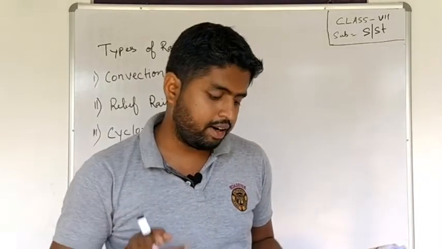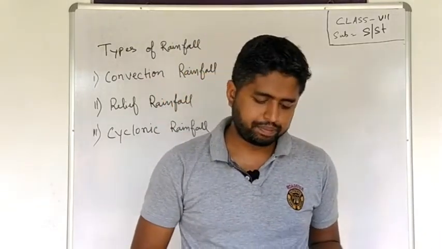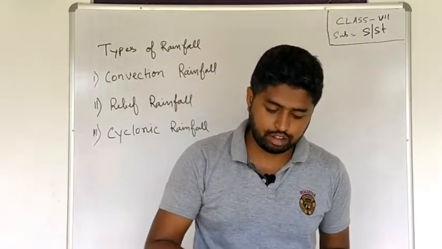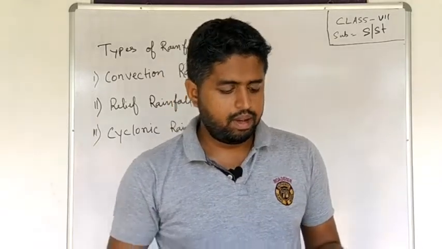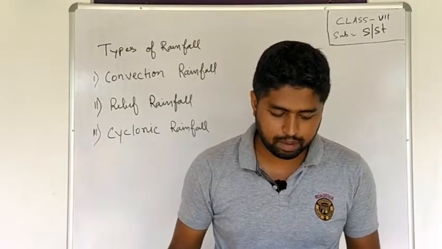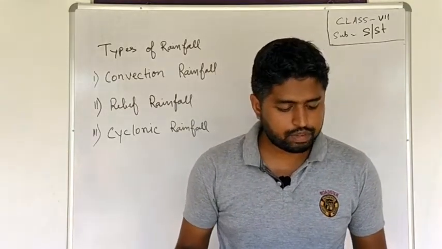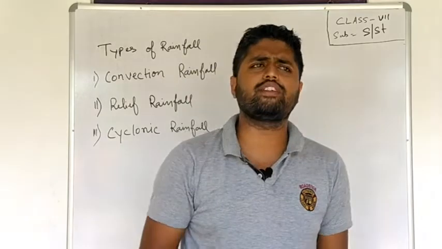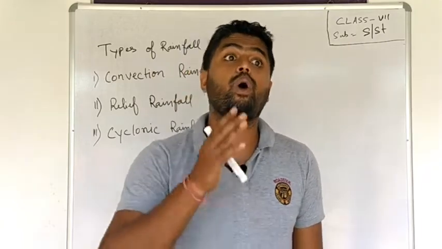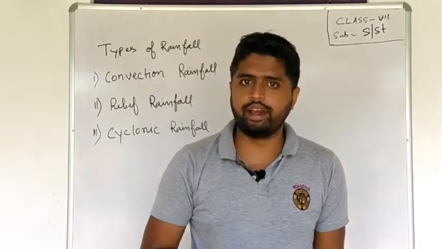The sun rays strike the earth at almost a vertical angle. The rising currents of hot air are moisture laden because of the presence of oceans in this latitudinal zone. When these moisture-laden winds reach a higher level of the atmosphere, they cool and condensation takes place. Condensed raindrops fall on the earth's surface. This type of rainfall is called convectional rainfall. So convection rainfall generally happens in the equatorial region, where the sun rays fall vertically.